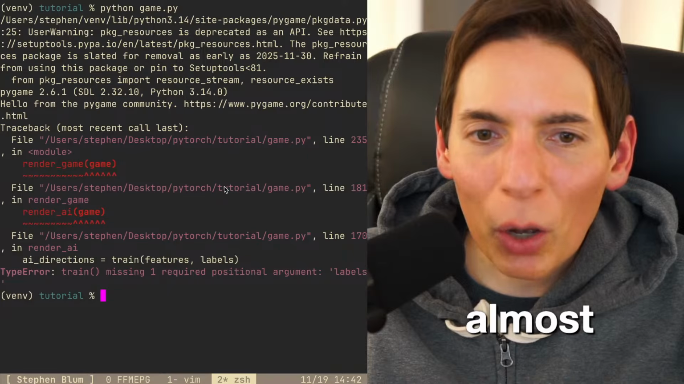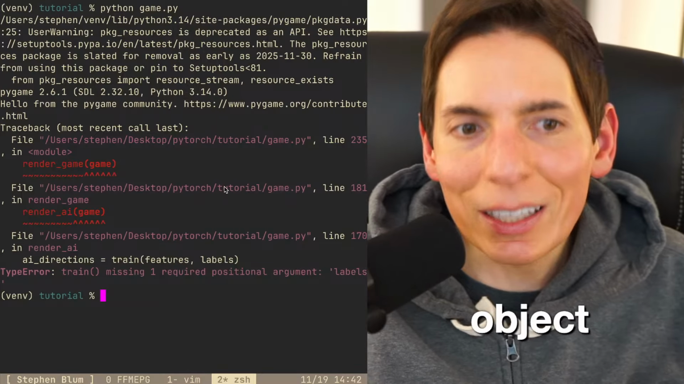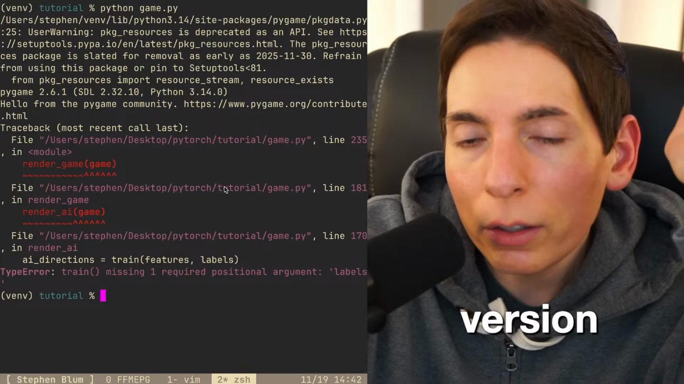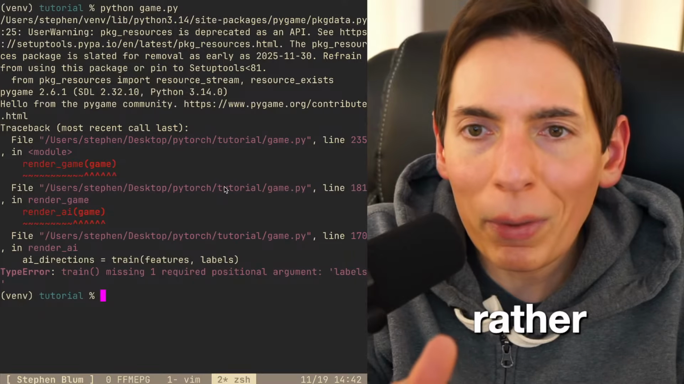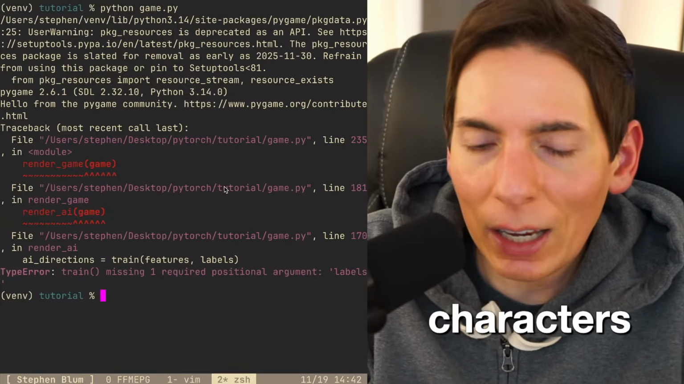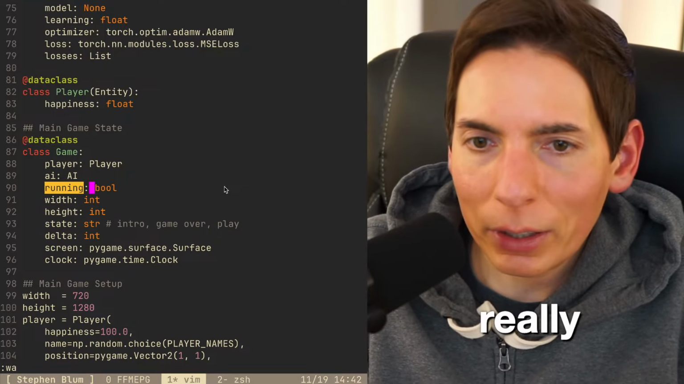Oh, almost. It popped up for a second. What does data class do? Does it make JSON objects essentially? Yes, it's basically a simple version of creating your own object in Python without having to use dictionaries, which is rather cumbersome, with a lot of indentation and a lot of extra characters. This is a clean version of it. It makes it really simple and clean.